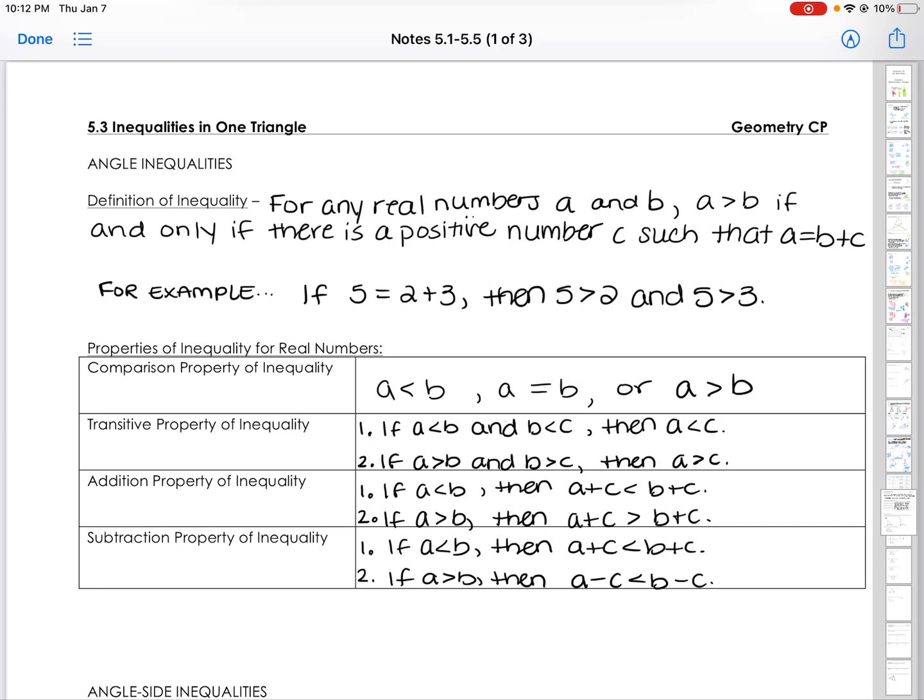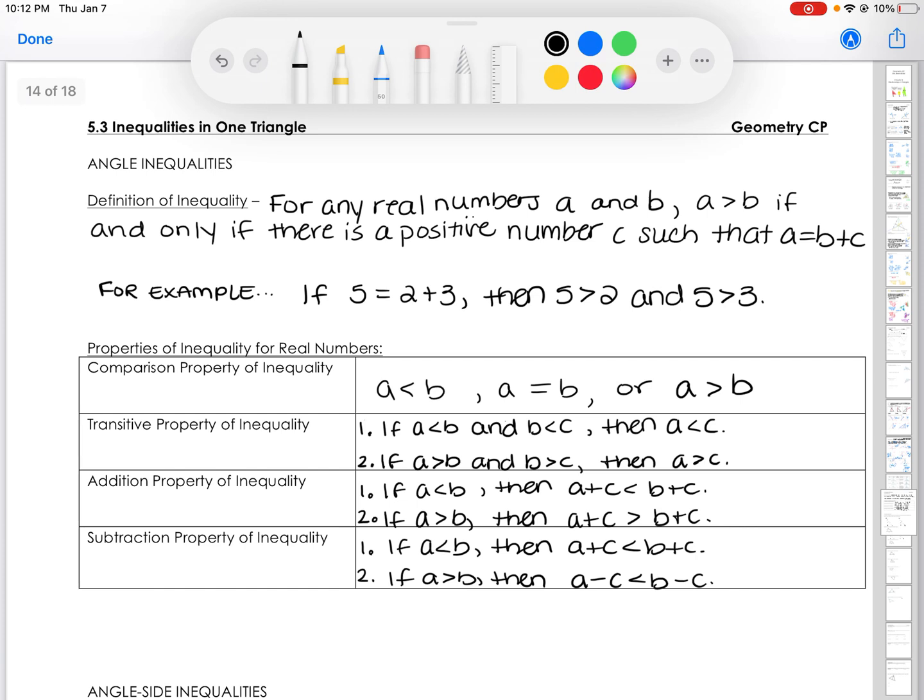So we can see different types of properties in our inequalities. One's the comparison one, and that just says we can show that something's less than, or that something's equal to, or that something's greater than. But then we have the transitive property, and the transitive property says that if A is less than B and B is less than C, then I can assume that A is less than C. And that's really because I'm kind of squishing these two inequalities together and saying A is less than B, B is less than C, so I can just say that A is less than C. And I'm doing the same thing with the greater than symbol.